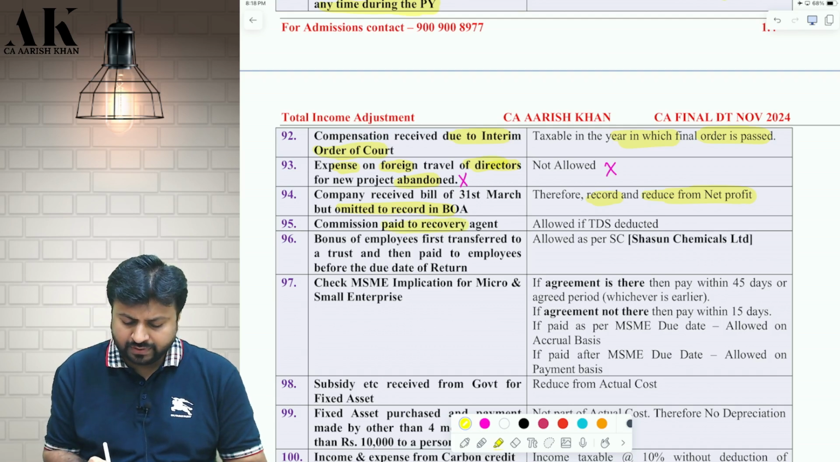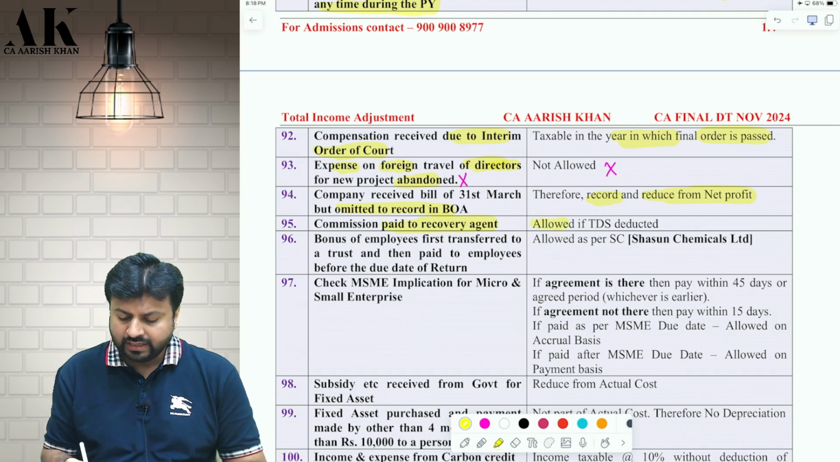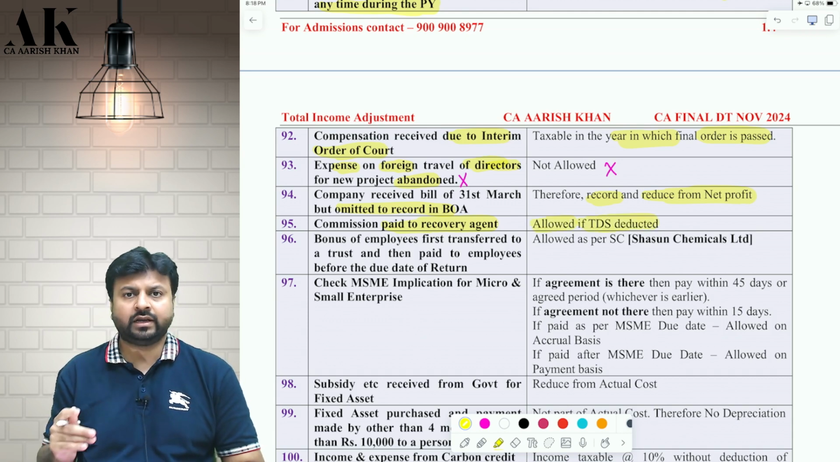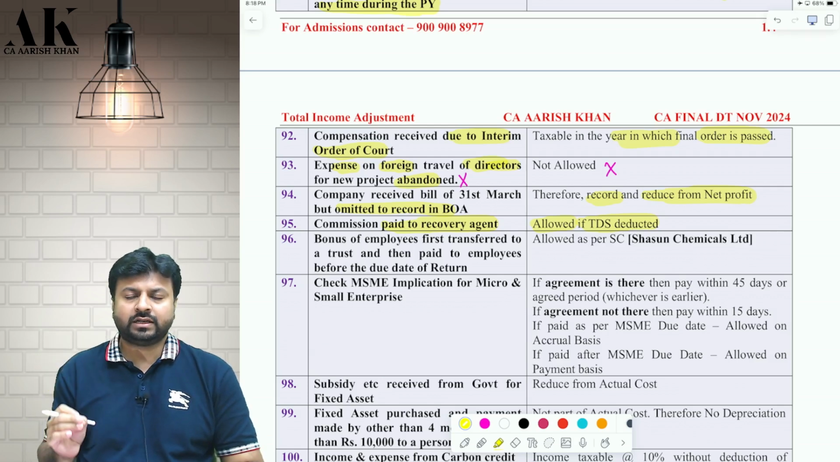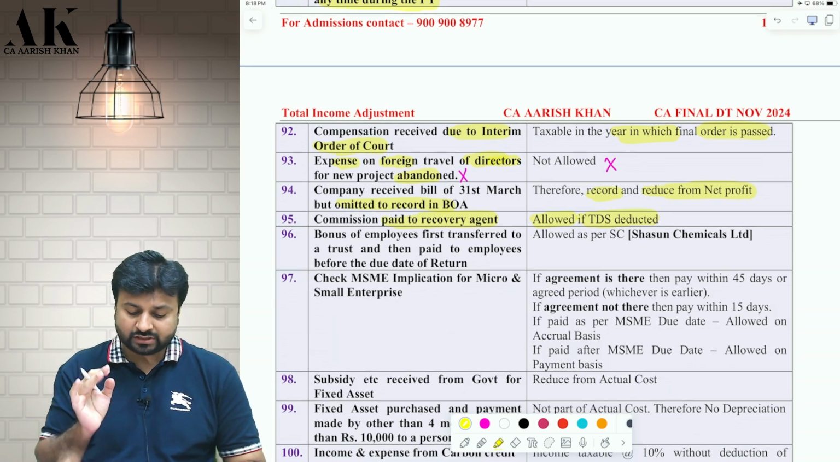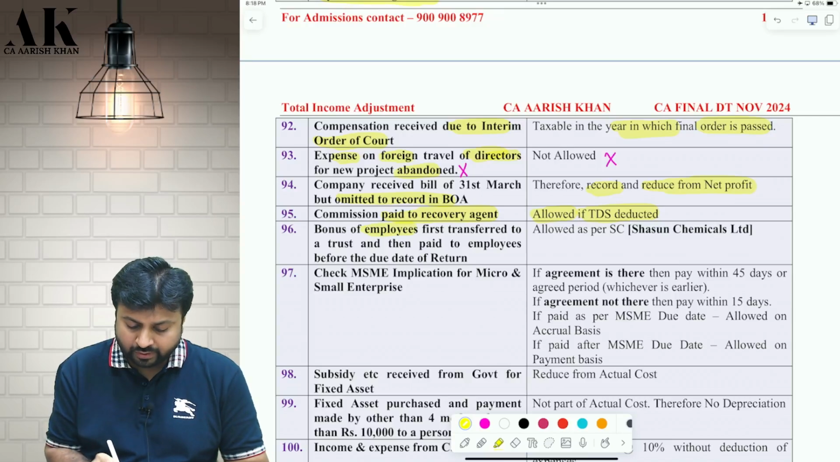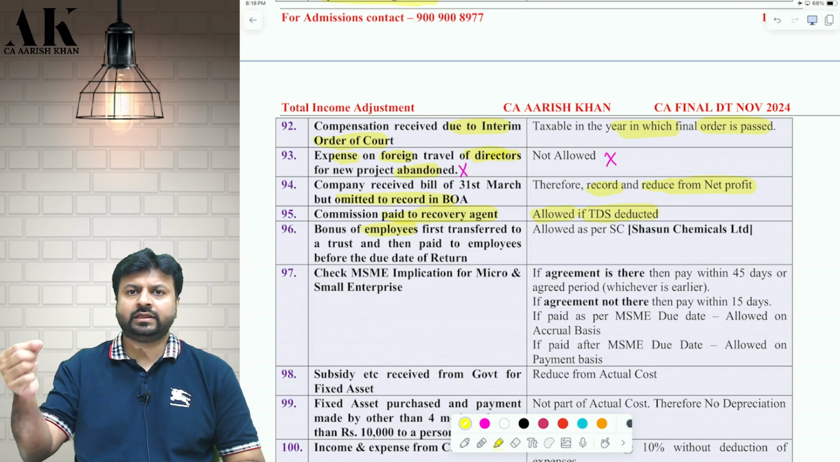Next, commission paid to recovery agent. If you are making some payment of commission to a recovery agent, it is allowed if TDS is deducted. If you have not deducted the TDS, the amount paid to the recovery agent will not be allowed as deduction. Next one, bonus of employees. See, there was a litigation going on between the company and the employee about how much bonus has to be paid.